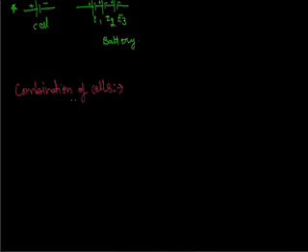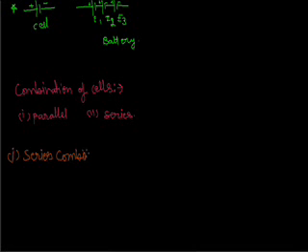Combination of cells. The cells can be combined in two forms: first parallel and second series, just like the combination of resistances and capacitors. First of all we will study the series combination.